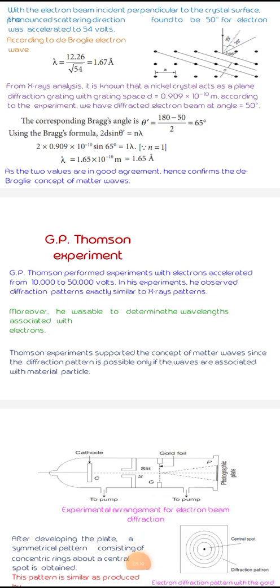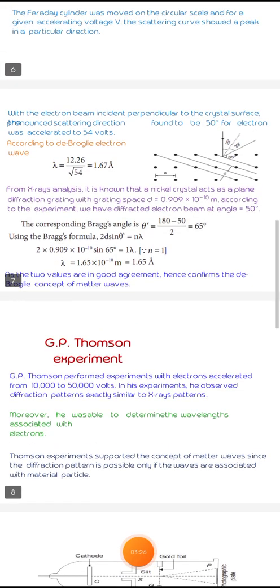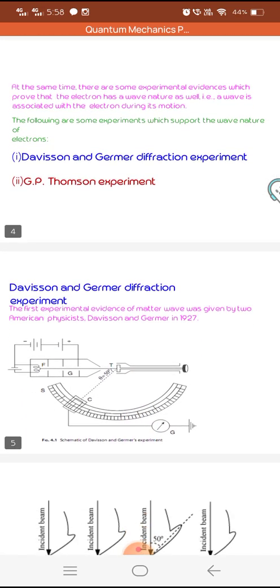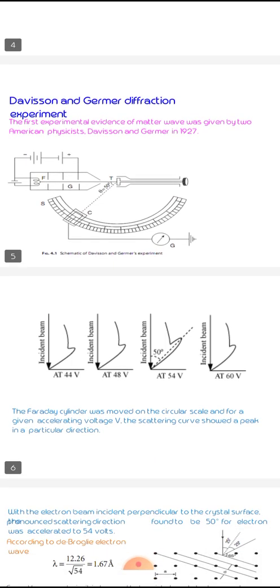Now let us discuss the detection of matter waves. The matter waves are generated by both microscopic and macroscopic bodies. However, the wavelengths of matter waves associated with macroscopic bodies are so small that they cannot be detected. So for these, we have two experiments: the Davisson-Germer experiment and the G.P. Thomson experiment. Now, let us go to the Davisson-Germer experiment.